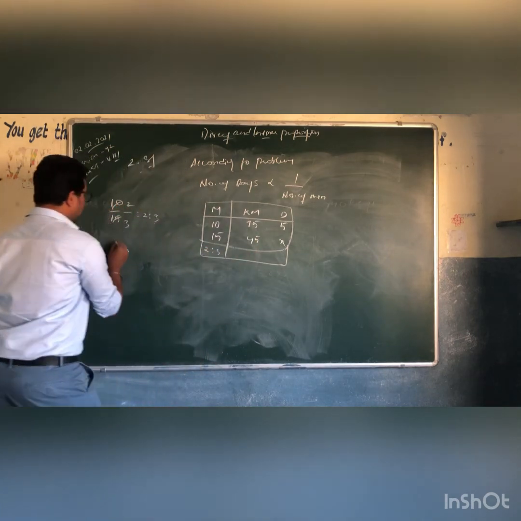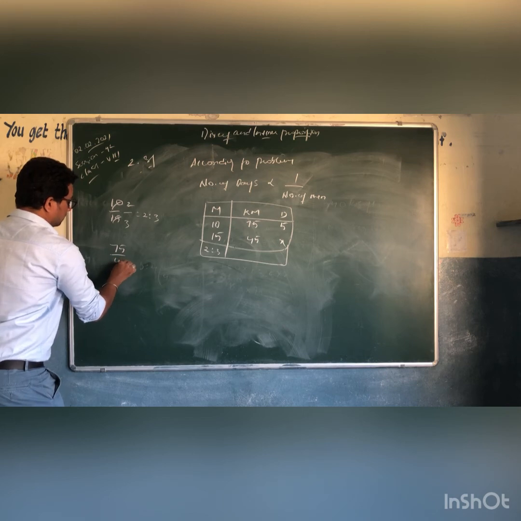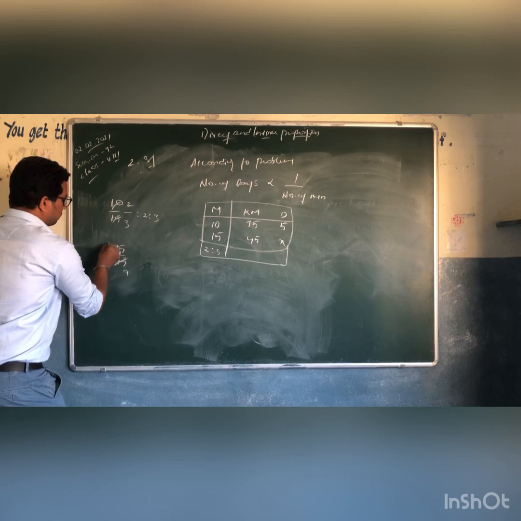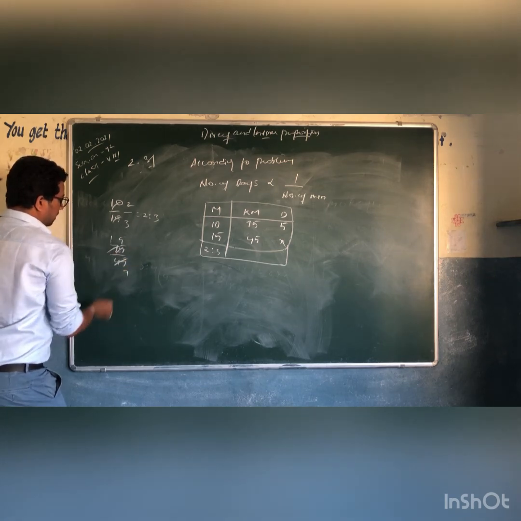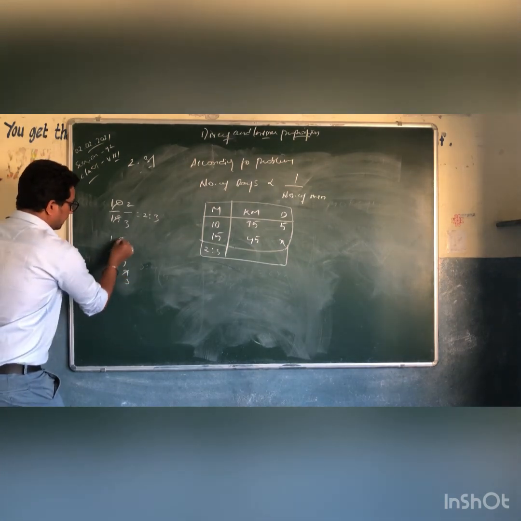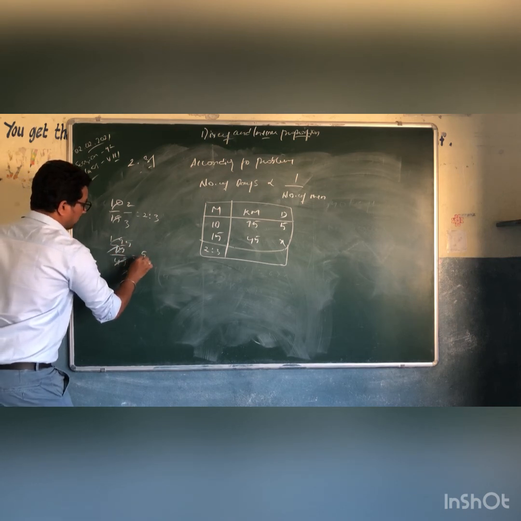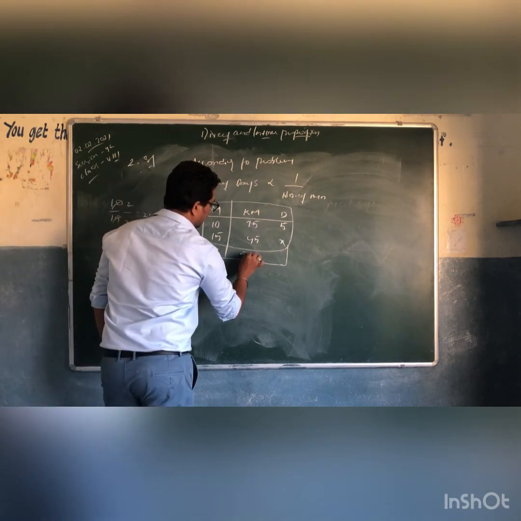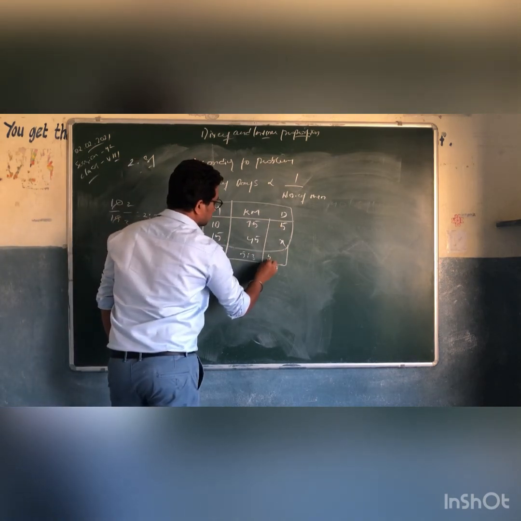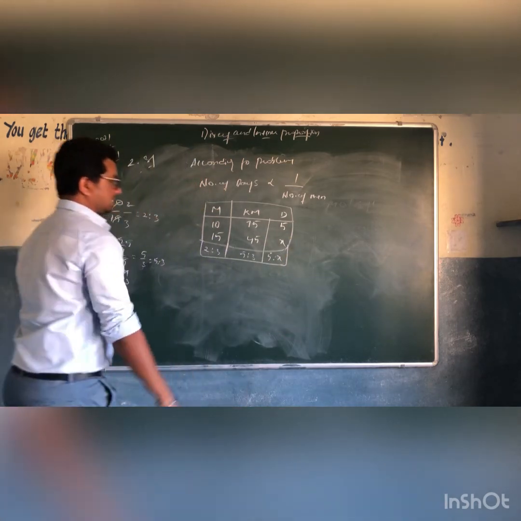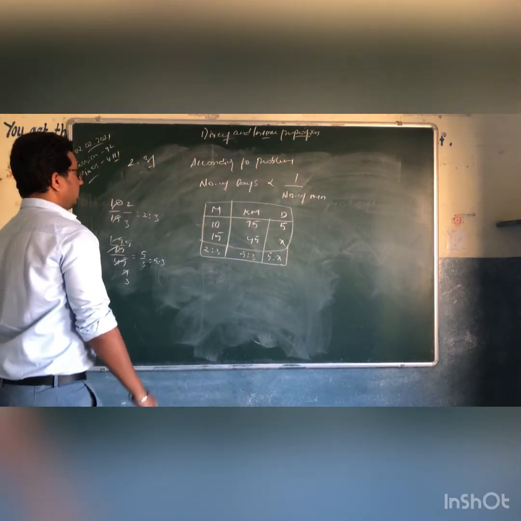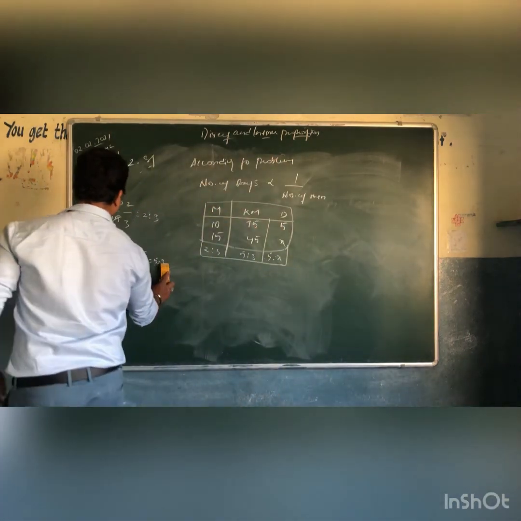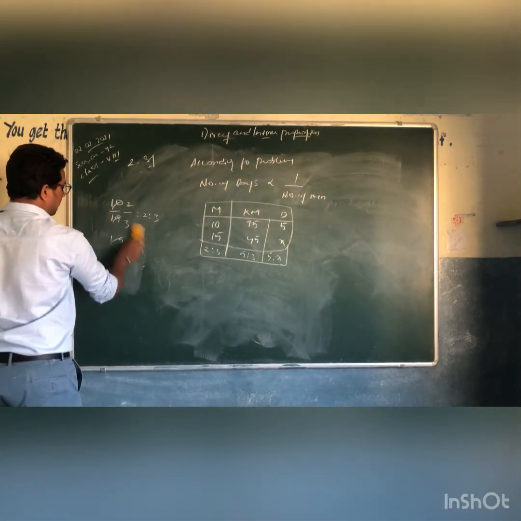And 75 by 45. 75 by 45: 5 9s are 45, 5 1s are 5, 5 5s are 25, so 15 by 9. 3 3s are 9, 3 5s are 15, which is 5 by 3, that is 5 is to 3. Write down 5 is to 3, and this is 5 is to x, right? Now we can write down one more. This is rough work.